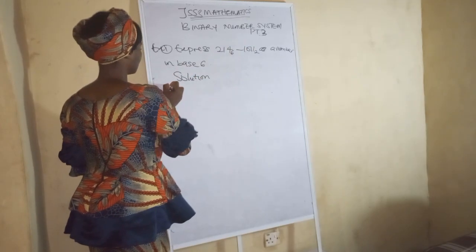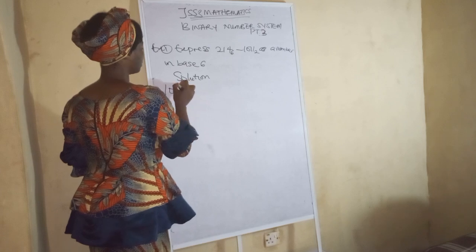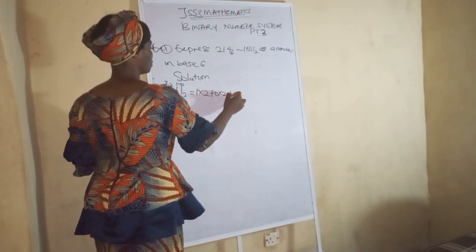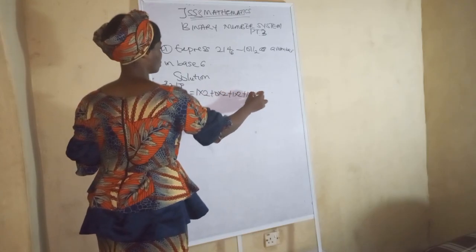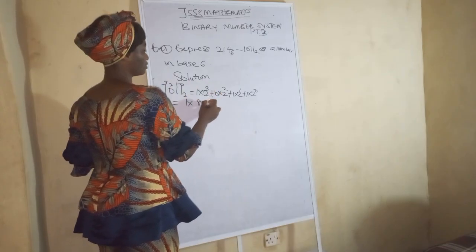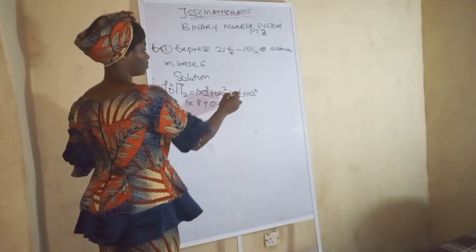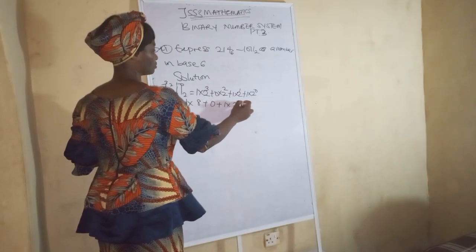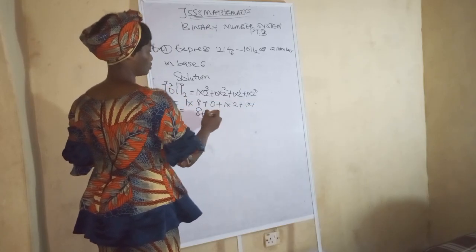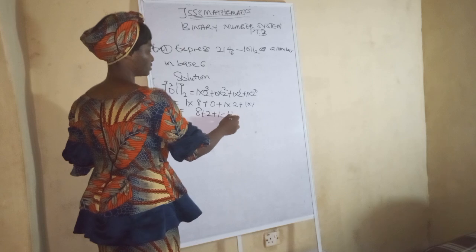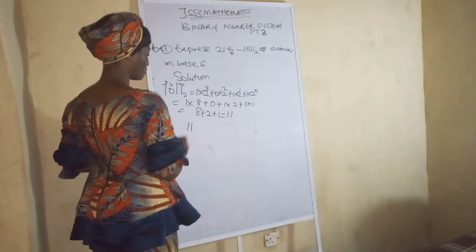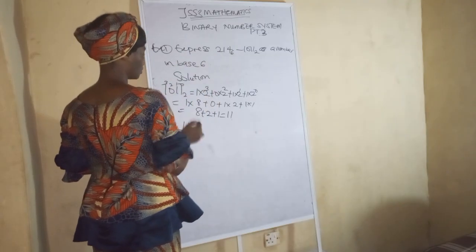So let's multiply this one now. So we have 0 1 2 3. Have you seen that now? So that is 1 times 2 plus 0 times 2 plus 1 times 2 plus 1 times 2. 0, 1, 2, 3. 1 times 2 raised to the power 3 is 8. So this one is 0. So you don't need to bother yourself. 1 times 2 raised to the power 1 is 2. 2 raised to the power 0 is 1. So that is 1. So when you add them up, we have 8, this one is 2, this one is 1. So this is 11 base 10. I think that we don't need to put the base. So now we've gotten 11. You get it now. So now 11, you now divide by 6, which is the base here, 6, so it can be equal to this.